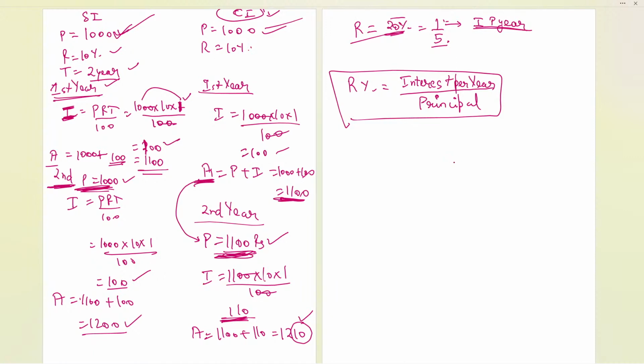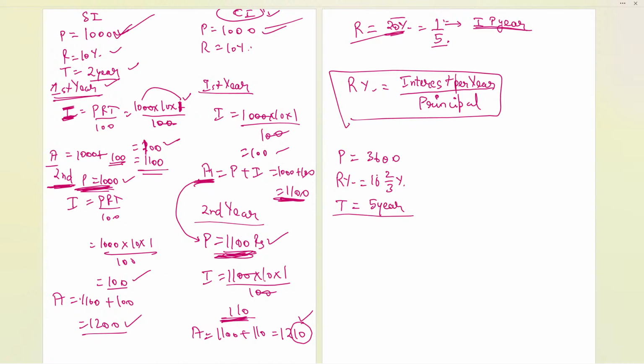Now further, if I talk about one more thing over here, we have already seen the simple interest and compound interest difference. Suppose we have the principal as, let us say, 3600 over here, and the rate percent is given as 16 2/3%, and the time, suppose we have it as 5 years.